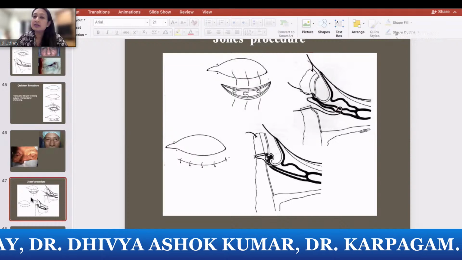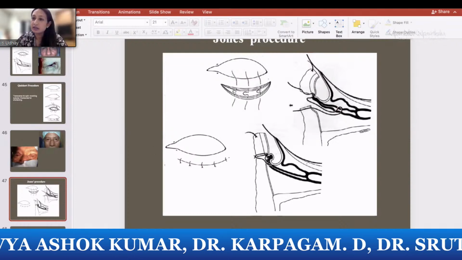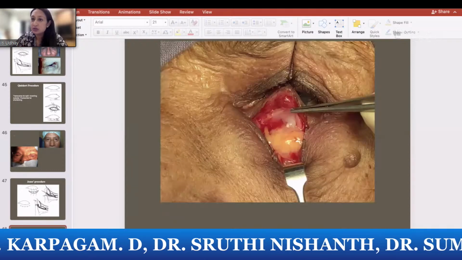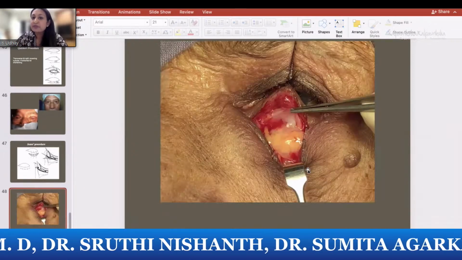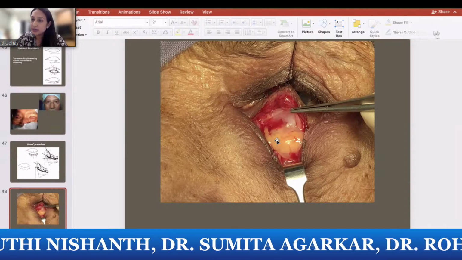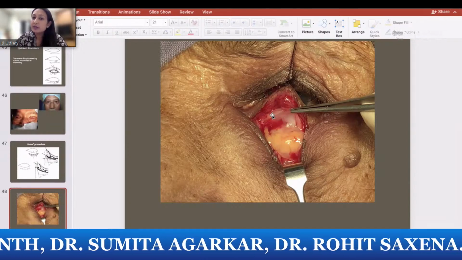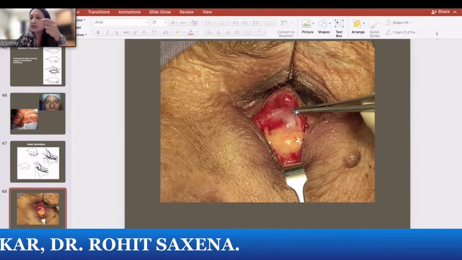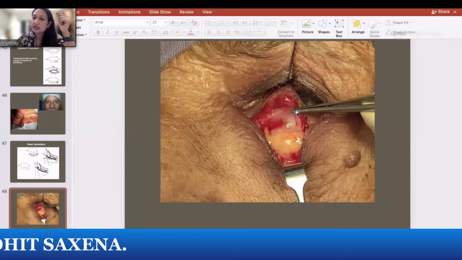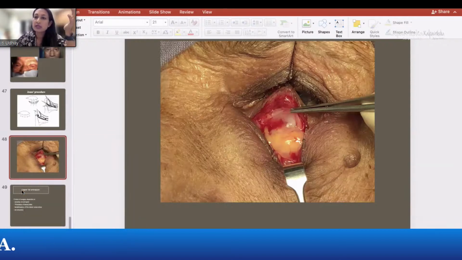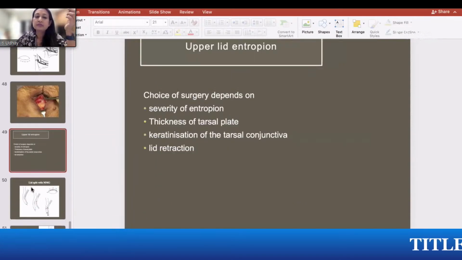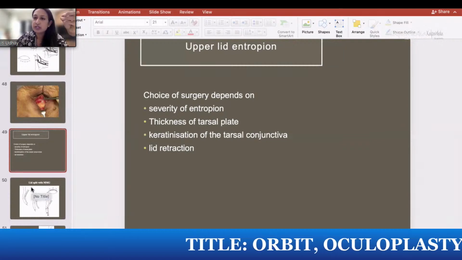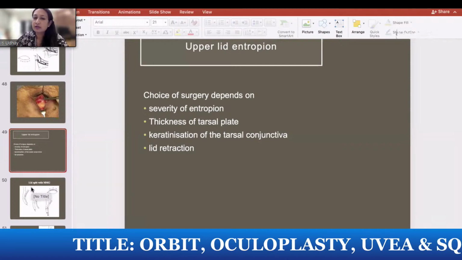When there is just a lower lid retractor dehiscence, you need to find the lower lid retractor, which is similar to the levator muscle in the upper eyelid. This is the fat pad which is there behind the septum. Once you separate the fat pad, what I am holding with my forceps is the lower lid retractor. It is a very thin muscle and you need to reattach that muscle to the tarsus for you to correct the entropion.